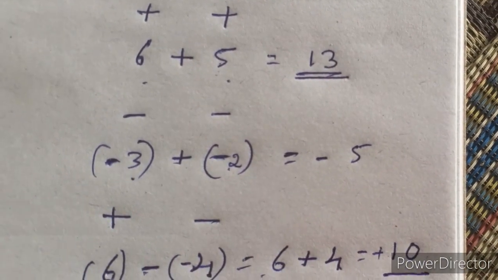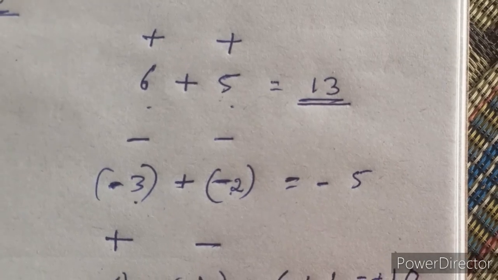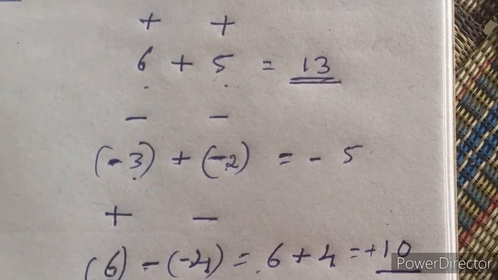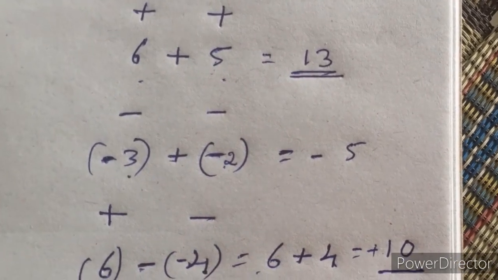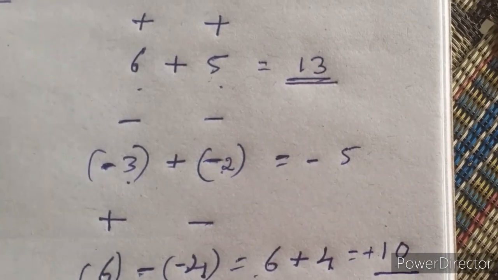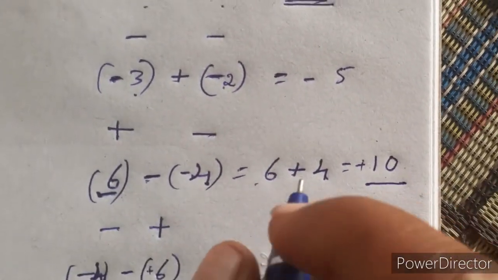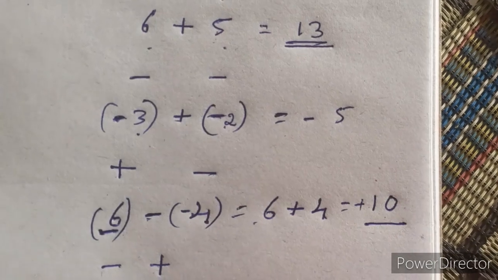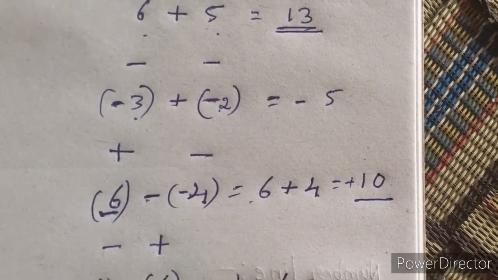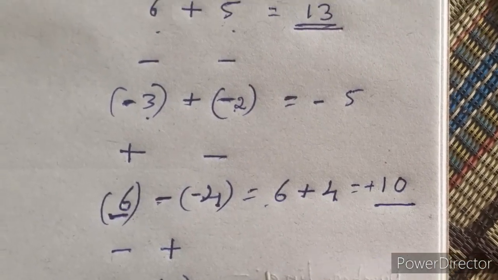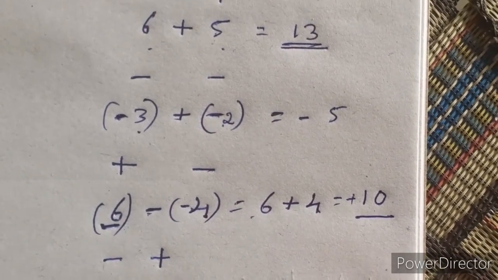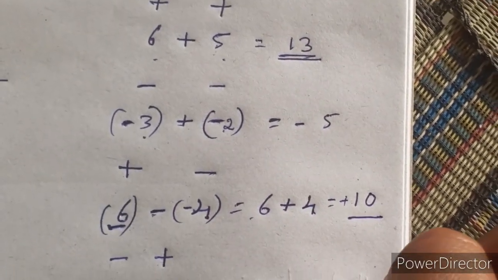Minus, plus. Now we are taking the reverse: minus 4, 6. Then you are going to subtract. Minus 4, minus into plus, it is minus 6. Then both the numbers have a minus sign now. 6 plus 4, it is 10. Both the numbers have a minus sign, so we are going to write minus in the answer.